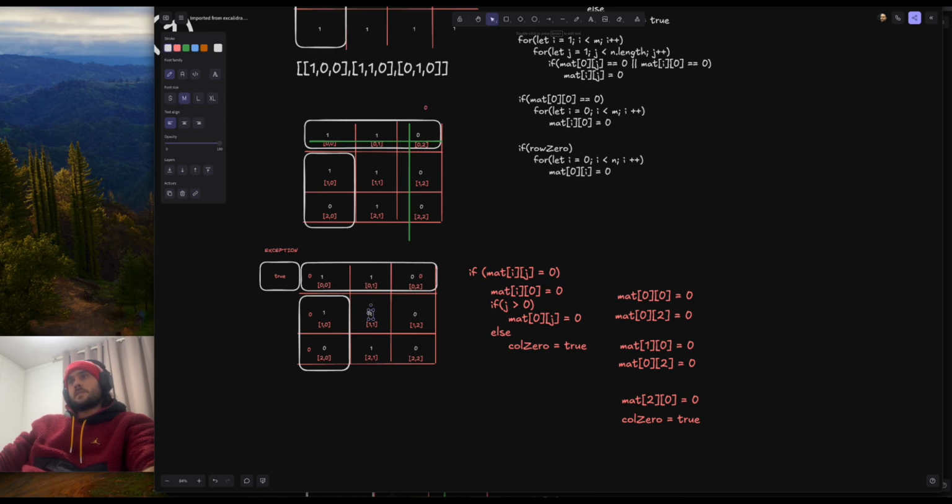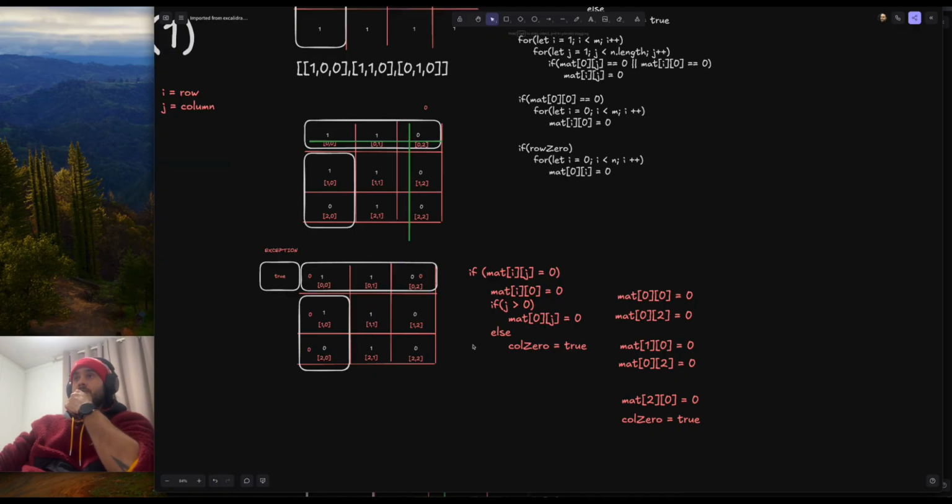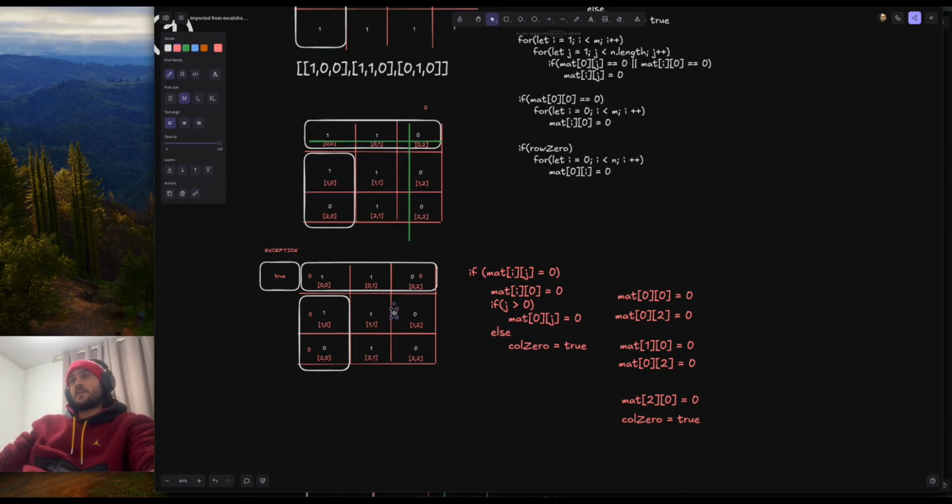So we iterate through these guys here, and we zero them based on whether the first row or the first column items are marked as 0. So if we're in this case here, we have a 0 here. So we will iterate, skipping the first row and first column, and we will zero this down because we have zeros there. And we'll do the same here. We will zero this down and zero this down.